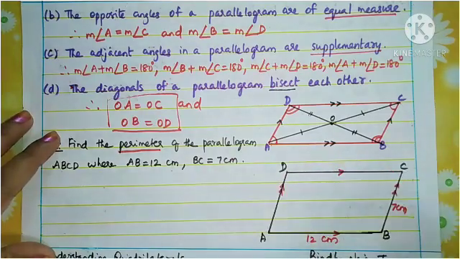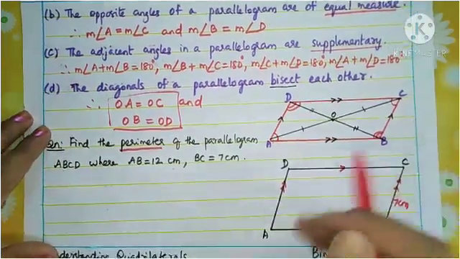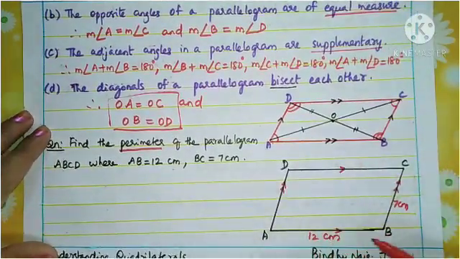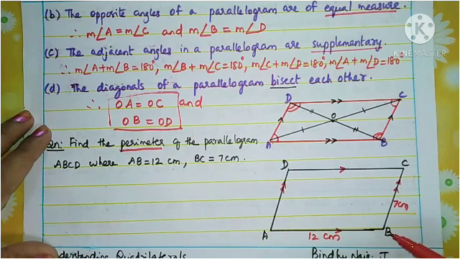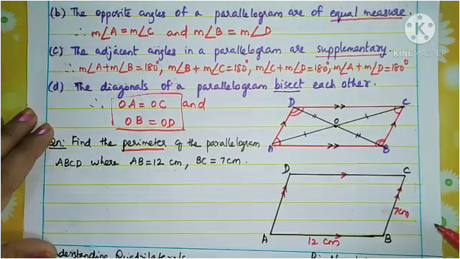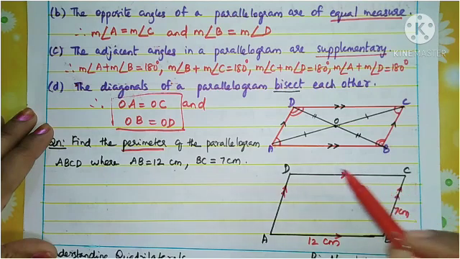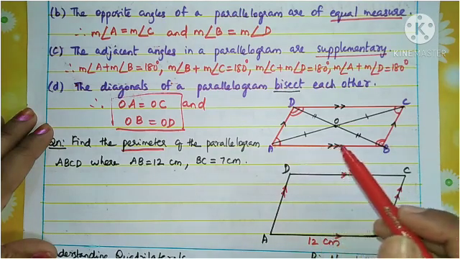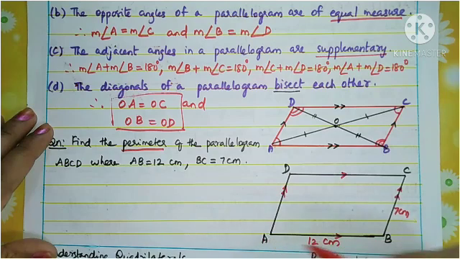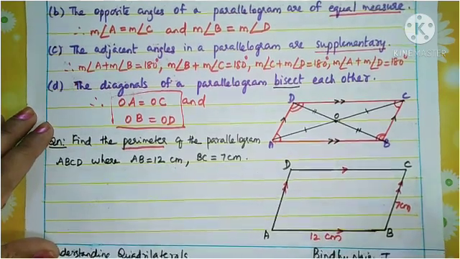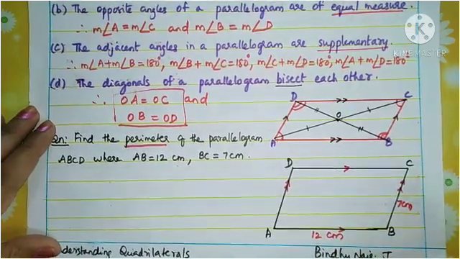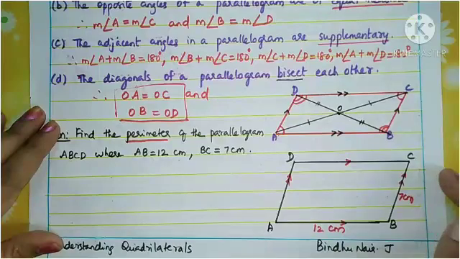So here what property do we want to use? Only this side and this side are given. So how can you find out the remaining sides? Yes, because we know that opposite sides of a parallelogram are equal. AB is equal to CD and BC is equal to AD. So we can just add all the sides and find the perimeter. Okay, the problem is very simple.